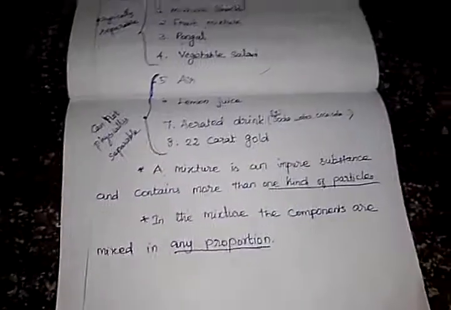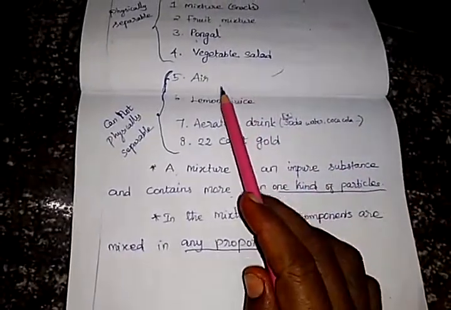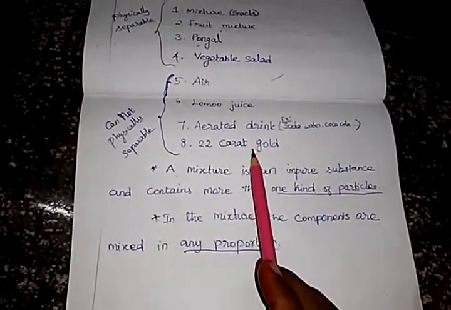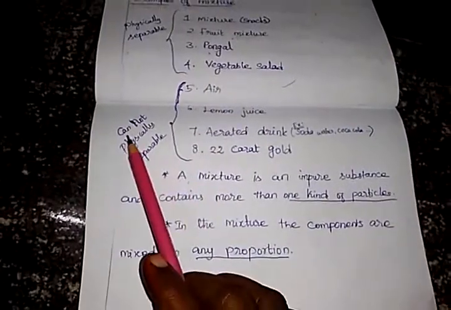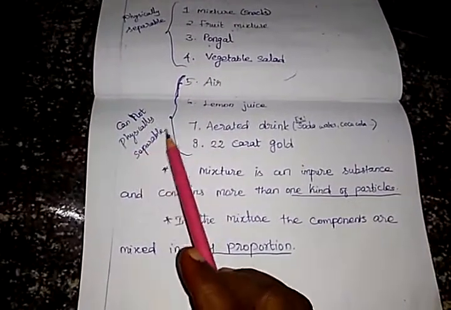Then here we see another example: 22 karat gold, which is composed of gold and copper or gold and cadmium. It is a mixture. It can be a physical combination of two or more elements. From these examples, air, lemon juice, aerated drink and 22 karat gold, these are examples of mixtures that cannot be physically separated.